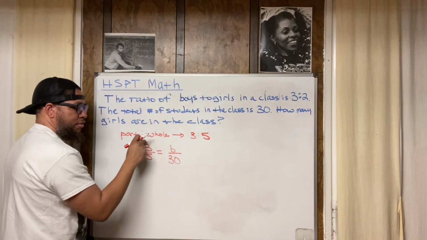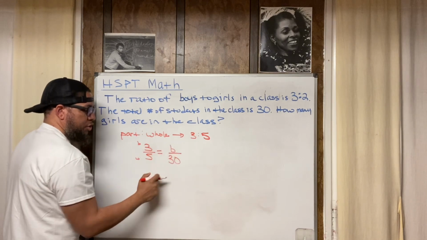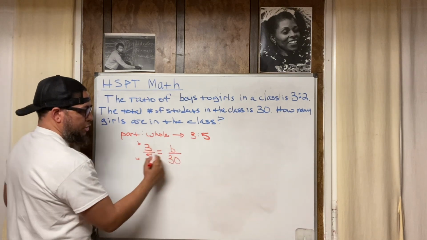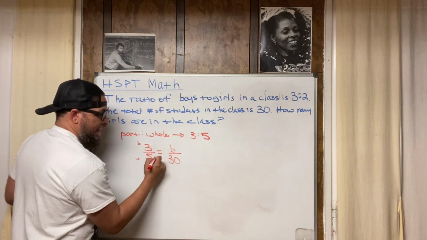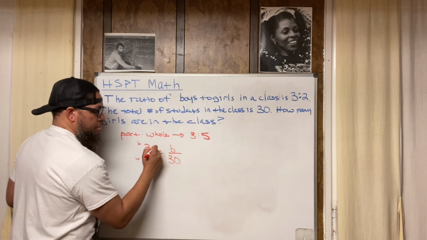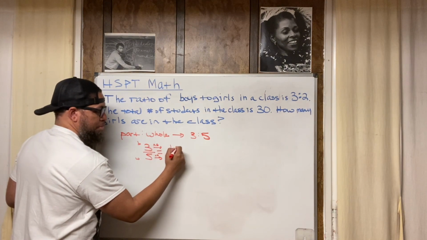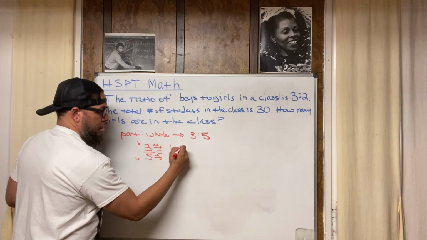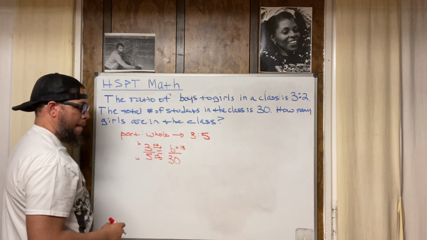A proportion is when you have a ratio equal to another ratio, right? So 3/5 is equal to b over 30. There are a lot of ways I could do this now. I could just look at the relationship between the numbers, the denominators. I know 5 times 6 is 30. So therefore, I would do 3 times 6 to get this, which means B is 18. So the number of boys has got to be 18, right?